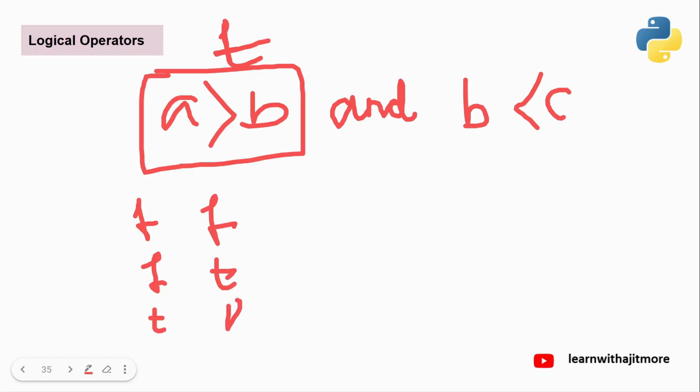All truth combinations I'm doing. Okay? Propositional calculus and so on, if it was taught to you. Now if I'm doing ANDing of this, as both are false, any one is false. In short, from these two, is one false? The answer is false. Here false, and here true. Understanding? So in case of ANDing, if both are true, then only the result is true. Otherwise, if any one is false, the answer is false.